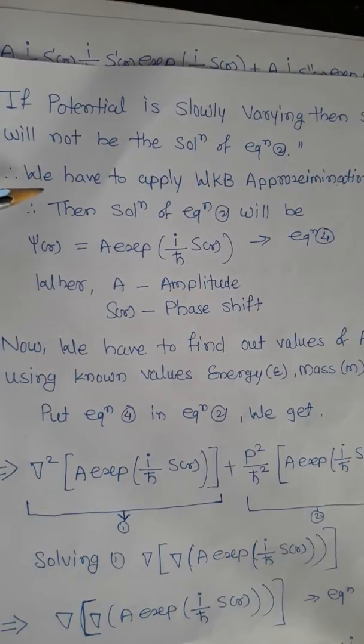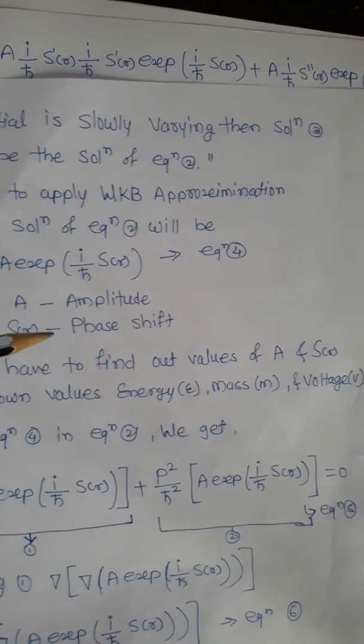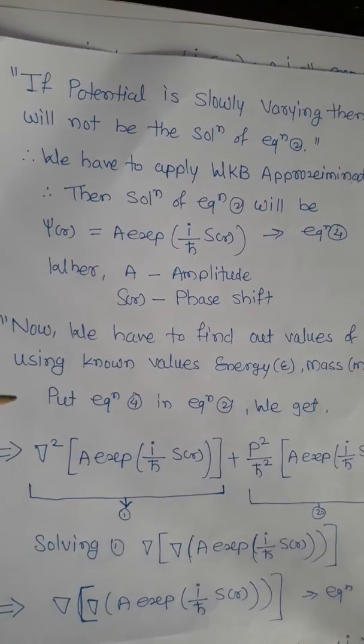At that time we have to apply the WKB approximation. If we apply the WKB approximation, then the solution of equation 2 will be psi of x equal to A exponential i upon h cross into S of x. This is equation number 4, where A stands for amplitude and S of x stands for phase. Now we have to find the values of A and S of x, using the known values of energy E, mass m and potential V.